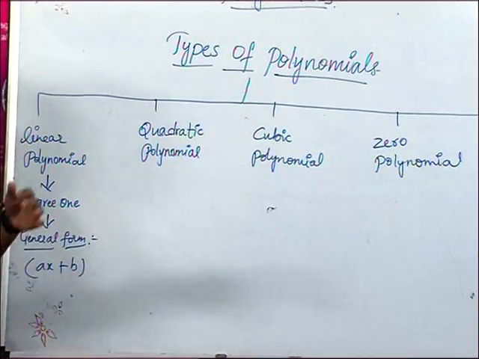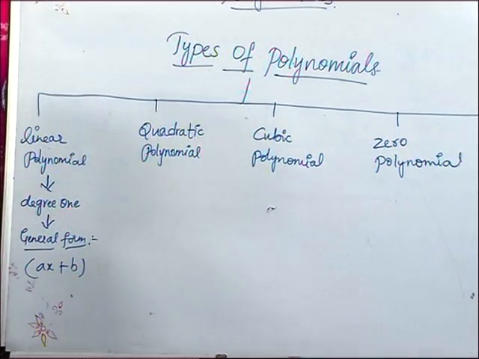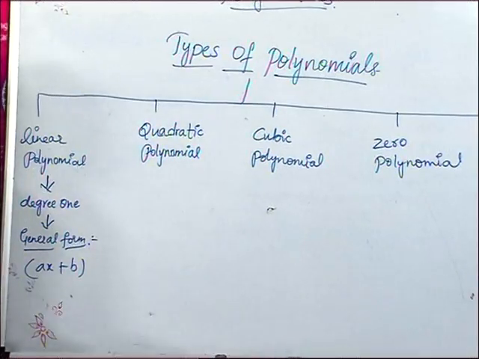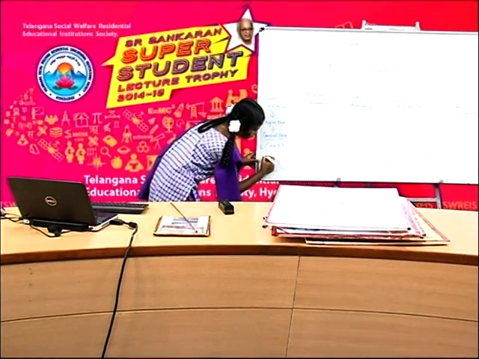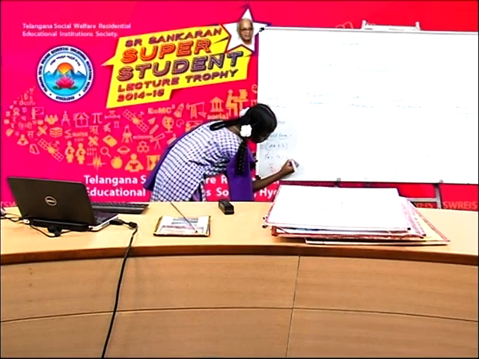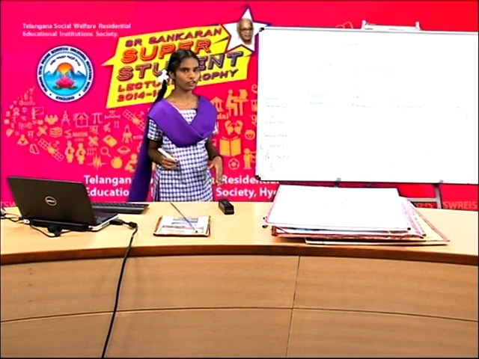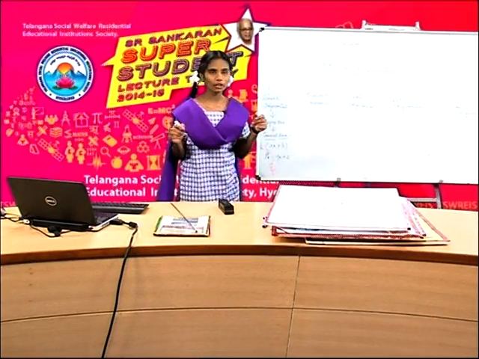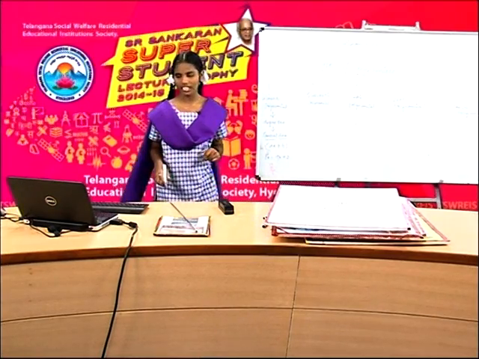It is a general form of linear polynomial. Friends, for example of linear polynomial, 7x plus 2. It is a linear polynomial.